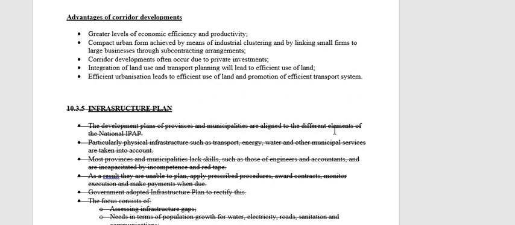Okay, in chapter 11, we spoke about urbanization. The thing with corridor developments is that we are developing underdeveloped areas. Now, if we don't do this, obviously there's high levels of unemployment in our underdeveloped areas. If we don't create opportunities for people there in the underdeveloped areas, they are going to urbanize. They're all going to move into the cities where there's not enough job opportunities for everybody, where there's not enough water supply, there's not enough electricity, there's not enough housing, there's not enough sanitation, schools, whatever. It increases the pressure on our cities.